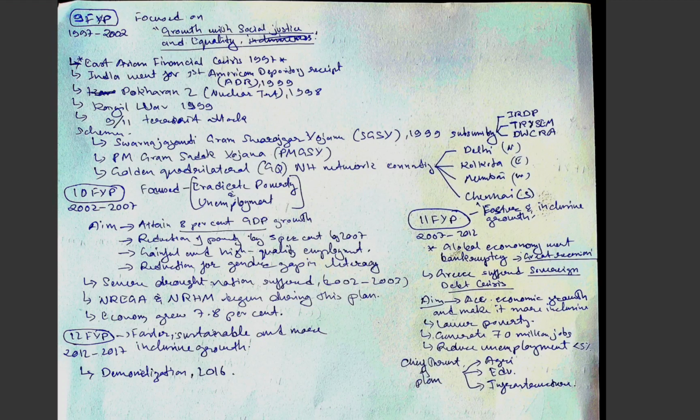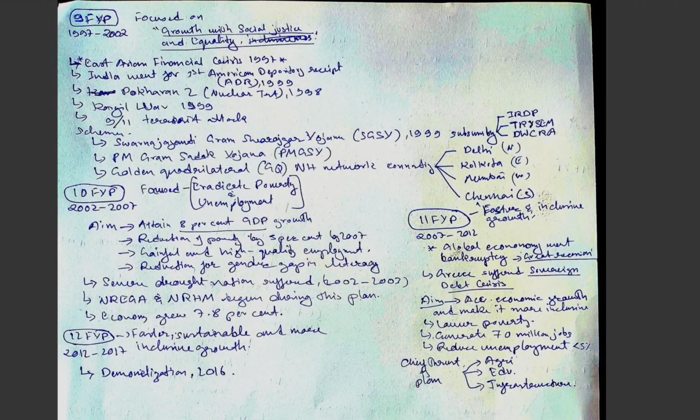The aim of the eleventh plan was to accelerate economic growth and make it more inclusive, lower poverty, generate 70 million jobs, and reduce unemployment to less than 5%. The chief thrust of this plan was agriculture, education and infrastructure.